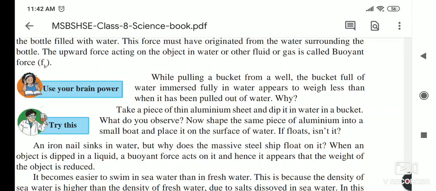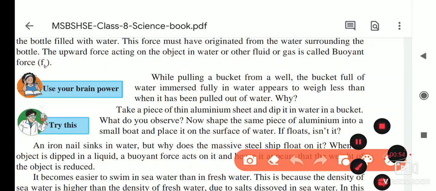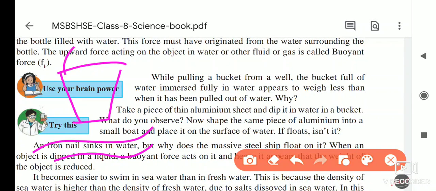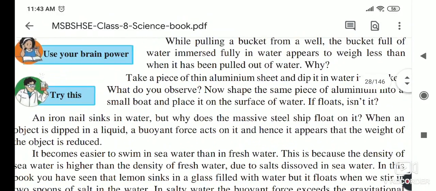But when this bucket comes out of the water, at that time we feel it heavy, because at that time the buoyant force of water is less and we are pulling it upward. The water's weight, the gravitational force, is pulling it down and we are pulling it upward. So two opposite forces act on this bucket, and that's why it is difficult to pull the bucket when it comes out of the water.